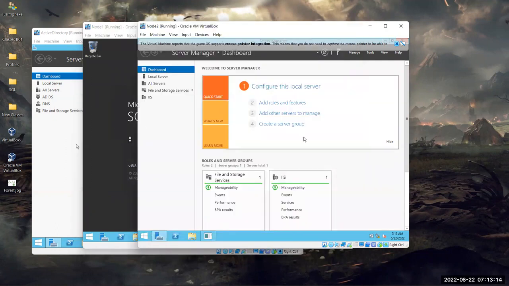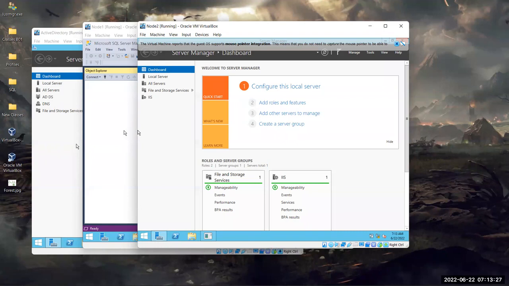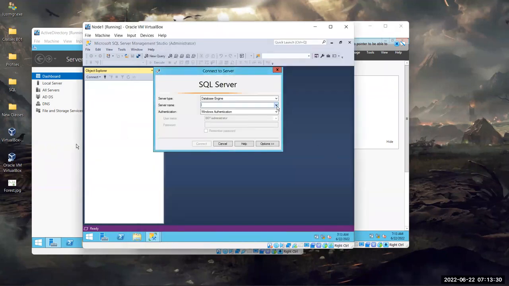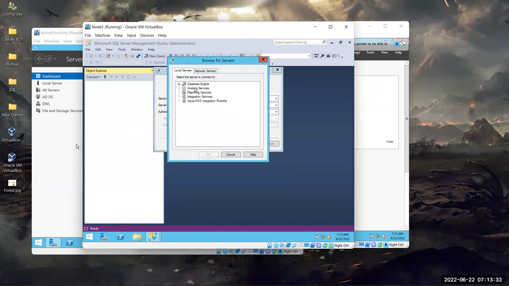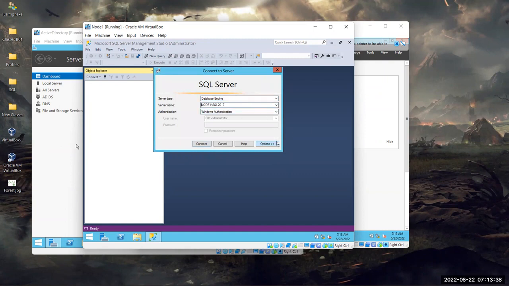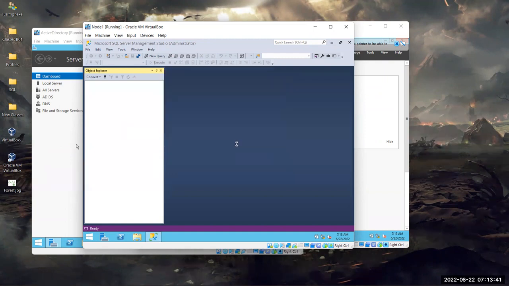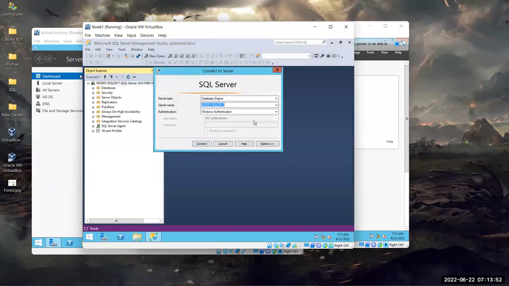Do we need to open SSMS here? Node 2? Do you think that we need to open SSMS in Node 2 in order to configure log shipping? No, we don't. Okay. So I am connected to node 1 and node 2.